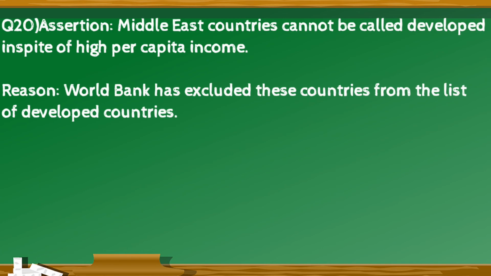Question 20. Assertion: Middle East countries cannot be called developed in spite of high per capita income. Reason: World Bank has excluded these countries from the list of developed countries.